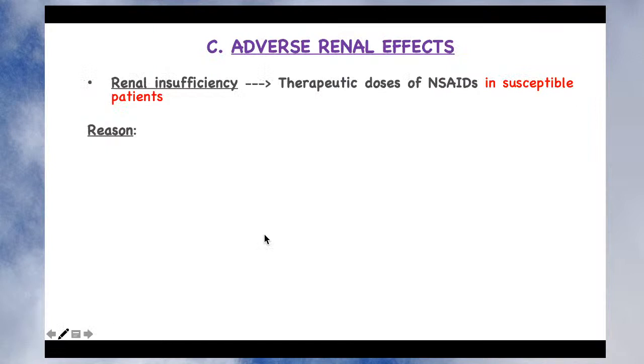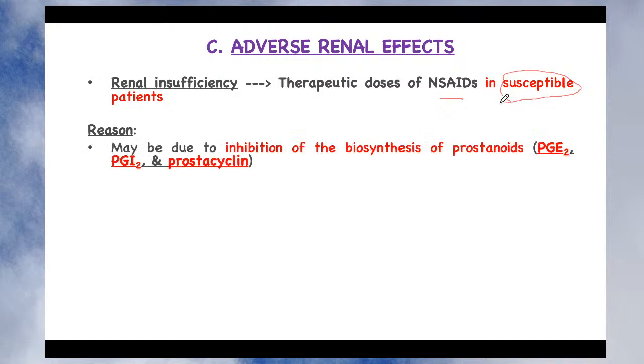Now let's see what the additional side effects are. It also produces renal insufficiency. The renal insufficiency is generally seen at therapeutic doses of NSAID only in susceptible individuals. It means renal insufficiency is not seen in all patients. It is only seen in susceptible individuals. So let's see the reason behind this.